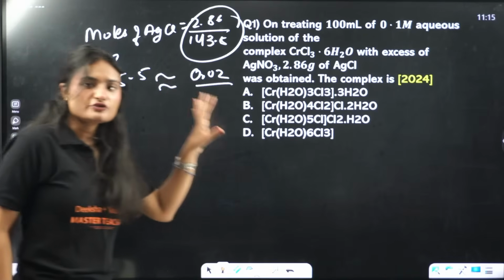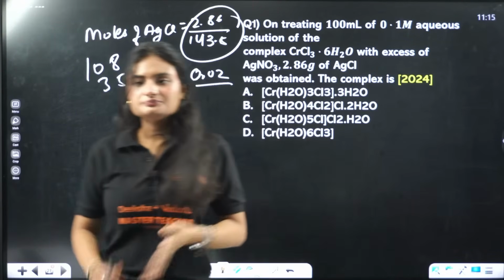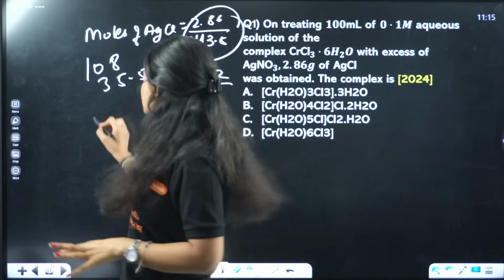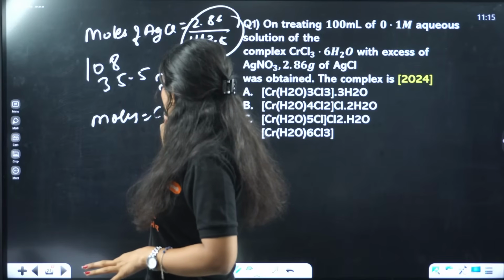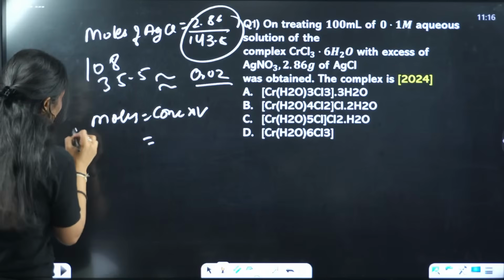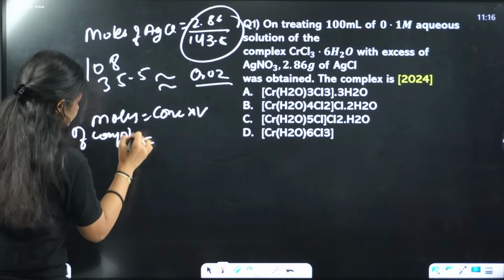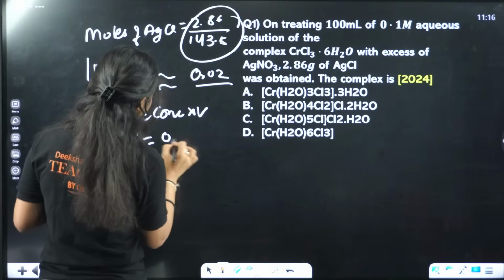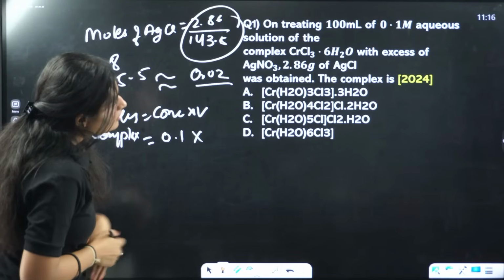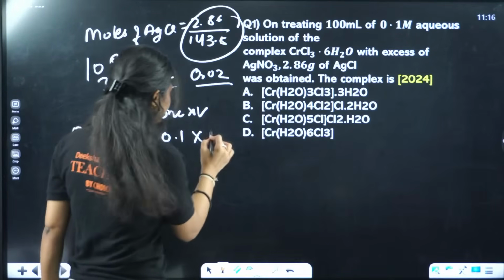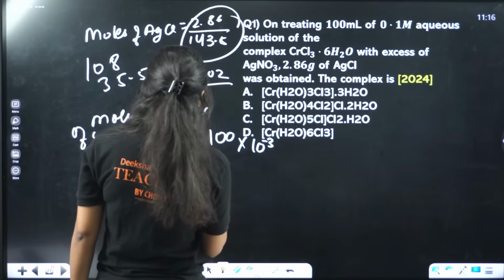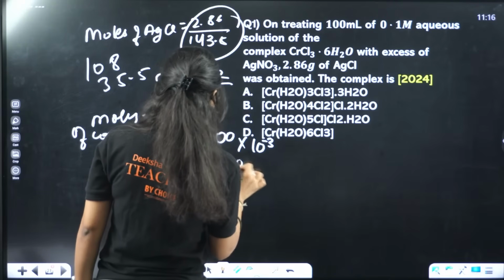This is the number of moles of AgCl that are produced by this complex. How many moles of this complex are there? Moles are simply concentration times volume. How much is the concentration of this complex? 0.1 M. Clear? That is the concentration. The volume is 100 milliliter, and we'll convert it into liter, 10 raised to power minus 3. The answer will be 10 raised to power minus 2, which is 0.01 moles.